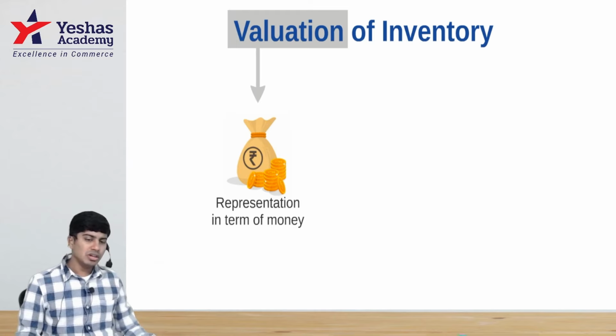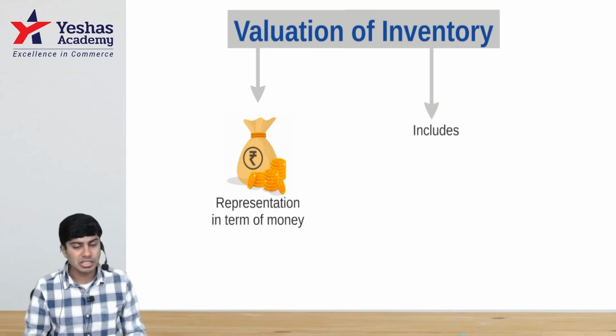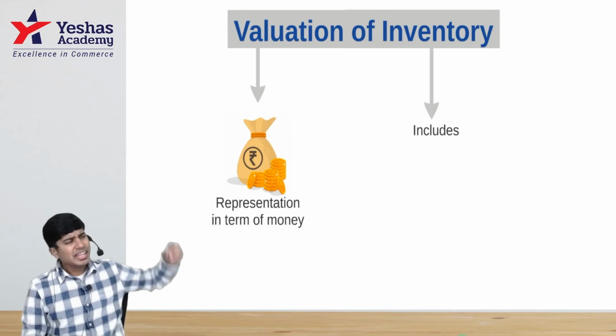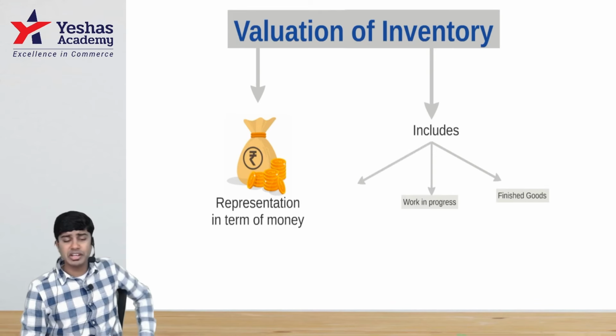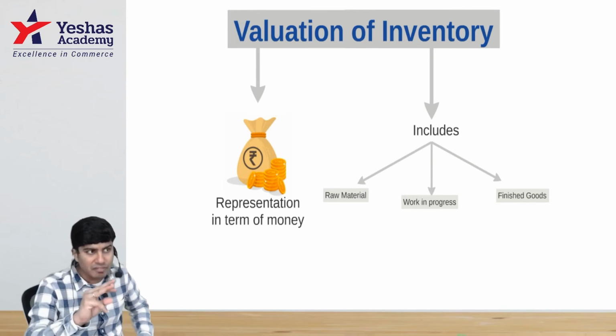Valuation you understood. Now let's understand what we mean when we say inventory. Inventory means stock. It will include several variants: raw material, work in progress, finished goods. Stock has multiple variants.